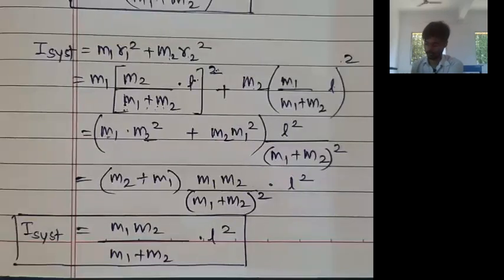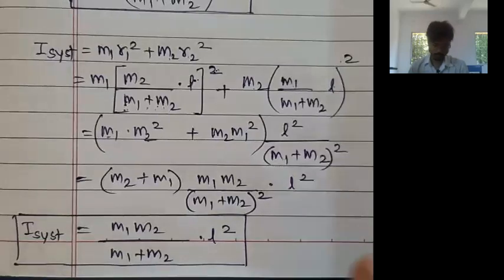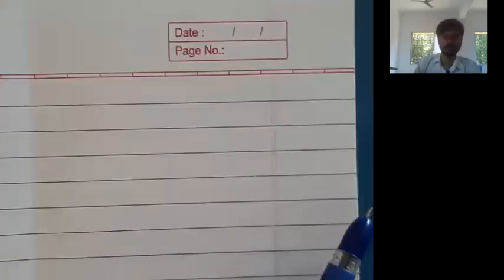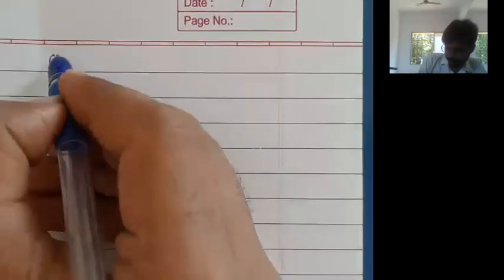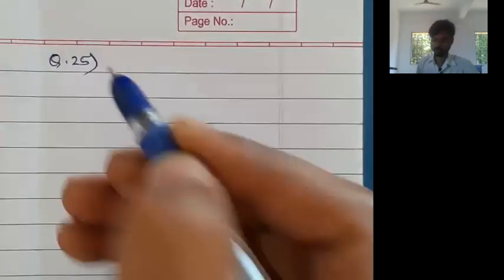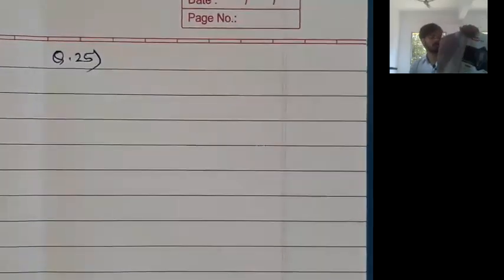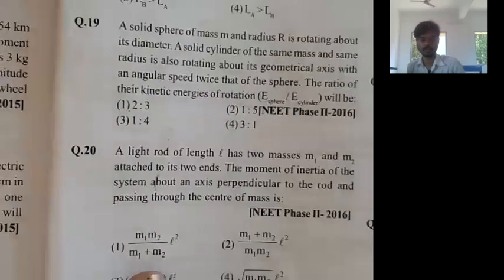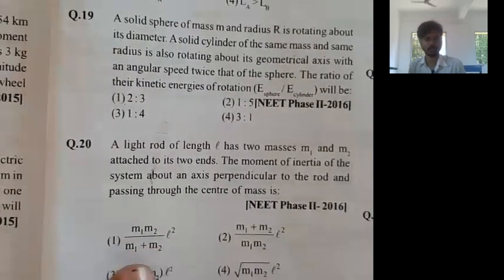Good. Fine. Now let us move on to the next question, question number 25. Now let us see how to solve it. For question number 20, option number 1 is the correct option: M1 M2 upon M1 plus M2 into L square.